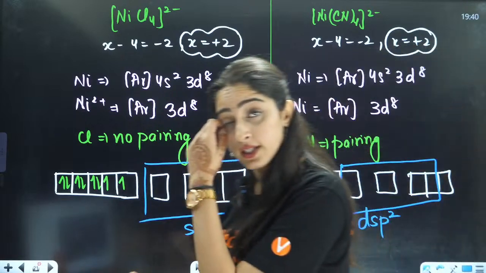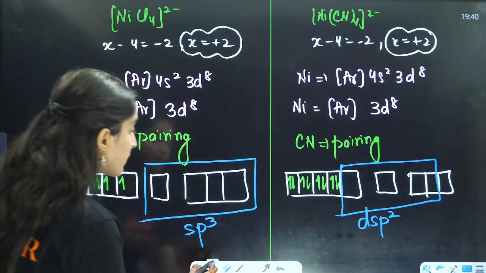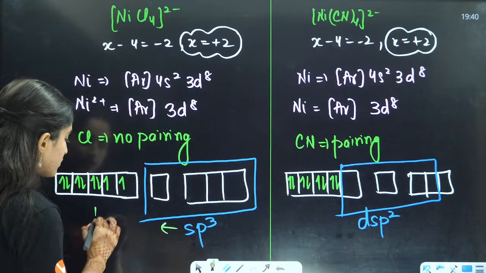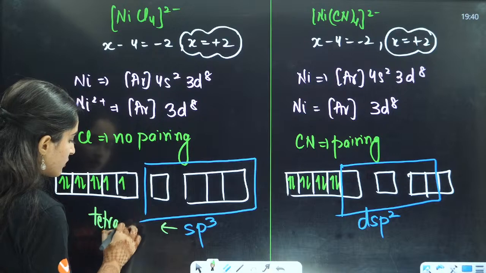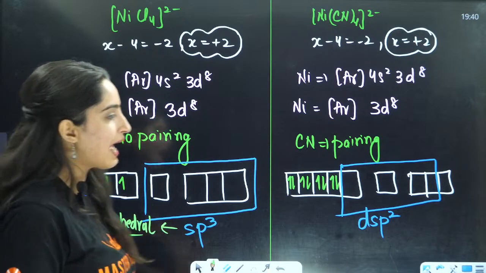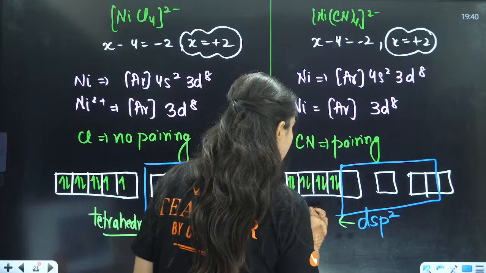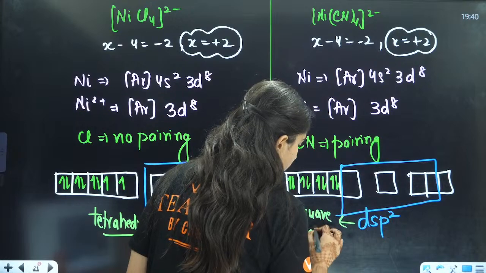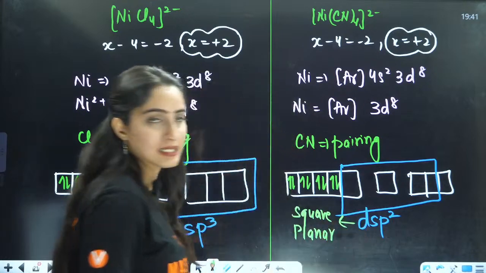I have also written the hybridization. sp3 will form what kind of geometry? That is your tetrahedral, right? And dsp2 will form square planar. It is your square planar, right? The geometry is square planar.